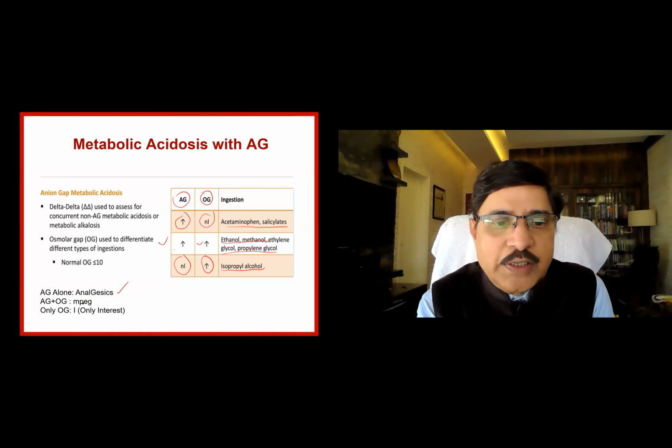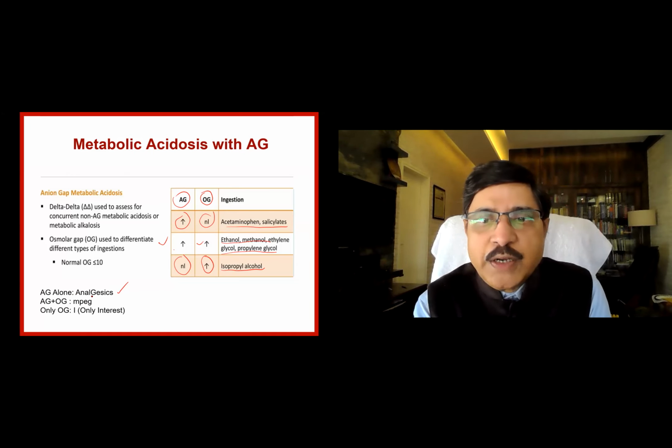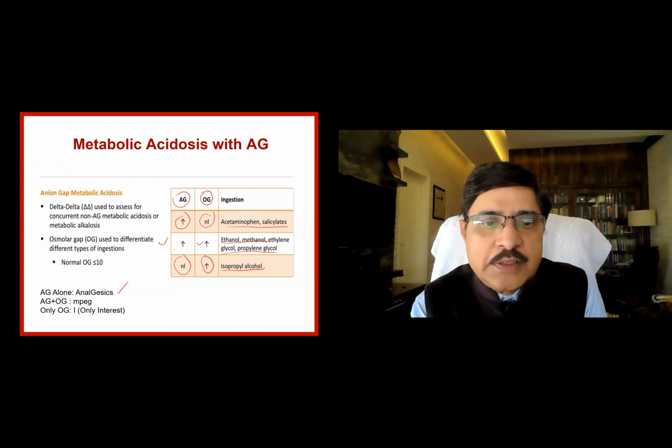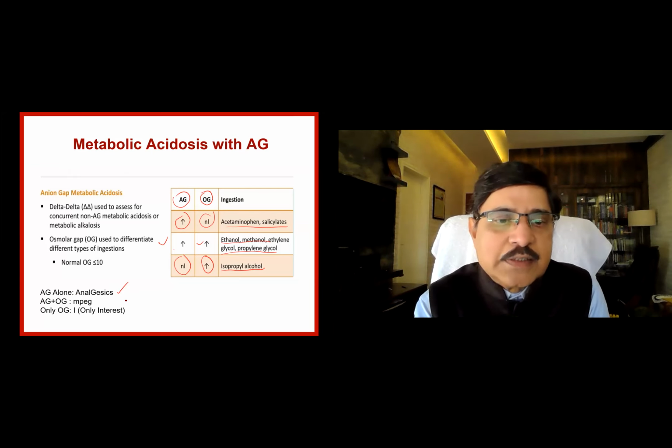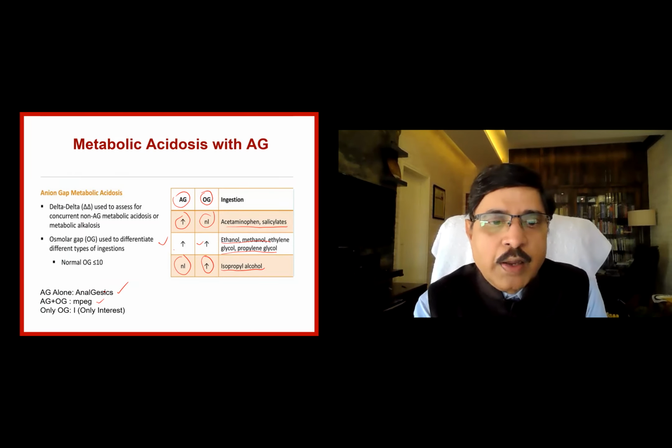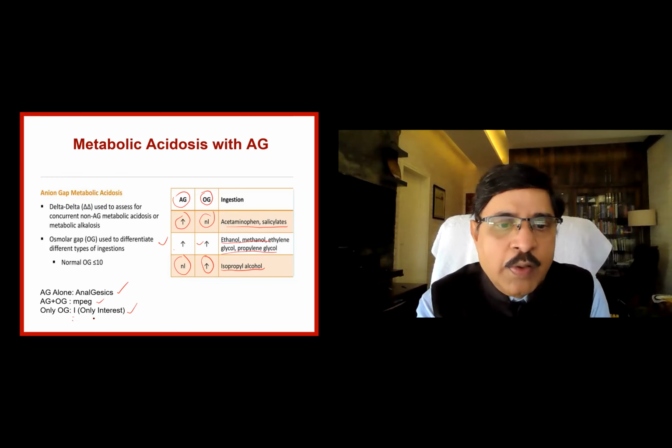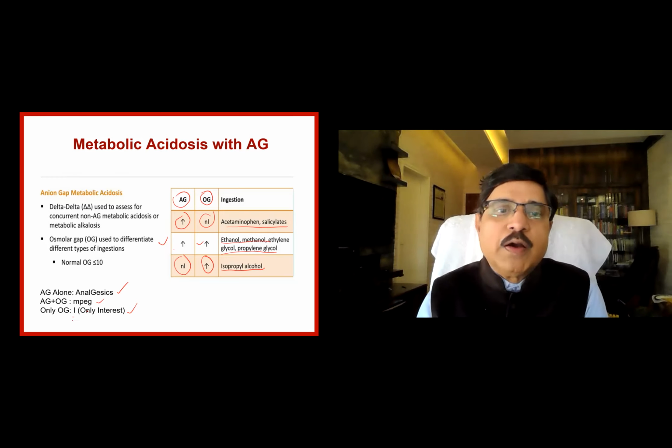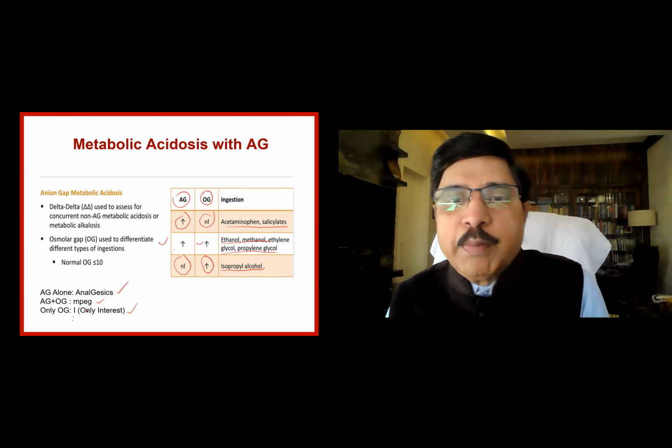AG plus OG is MPEG. That is, M is methanol, P is propylene glycol, E is ethanol, and E is ethylene glycol. MPEG. Or if only OG is increased, it is isopropyl alcohol. That is how you remember.